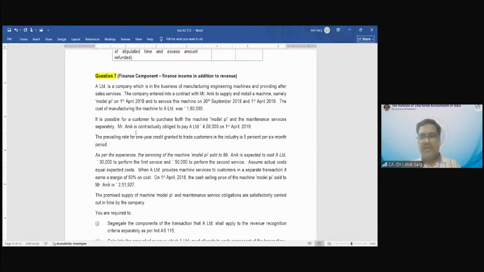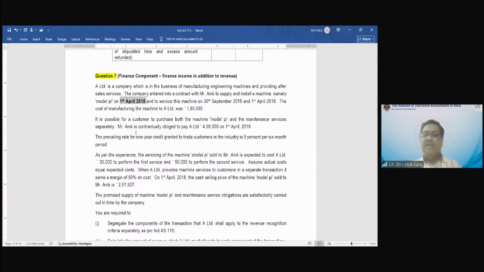It could be Prashant, Saminathan, Salesh, Priyanka, Rahul, anyone, right? So this is a customer name. To supply and install a machine, namely Model Pi. So this is the name of the machine, on 1st April 2018.